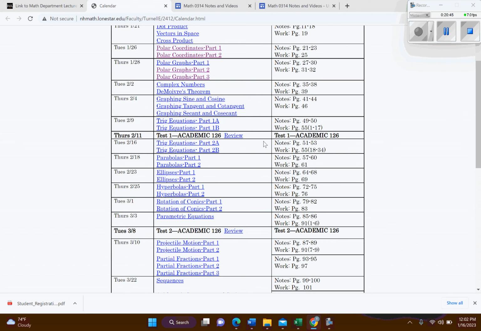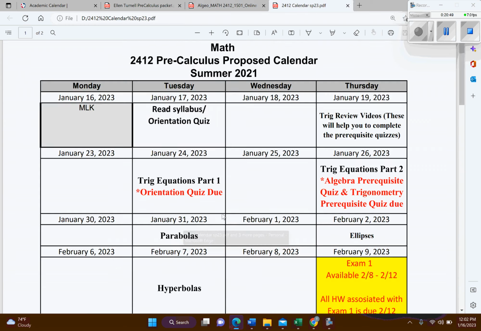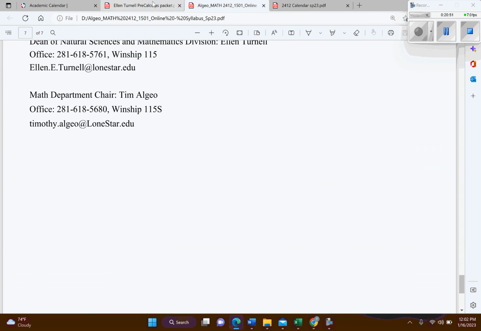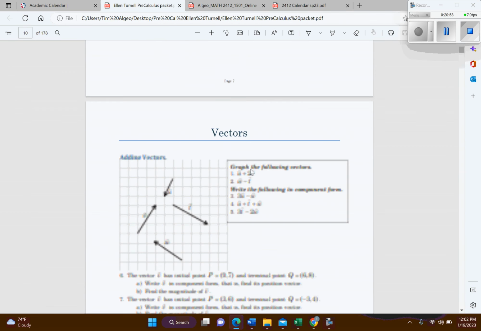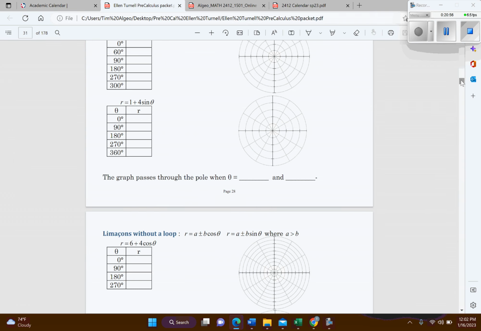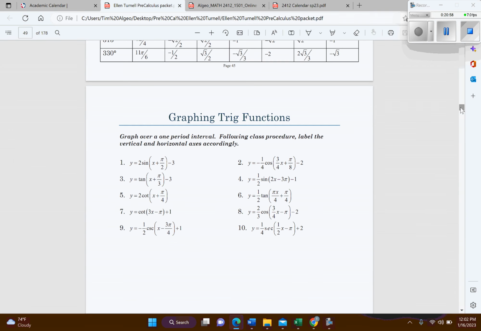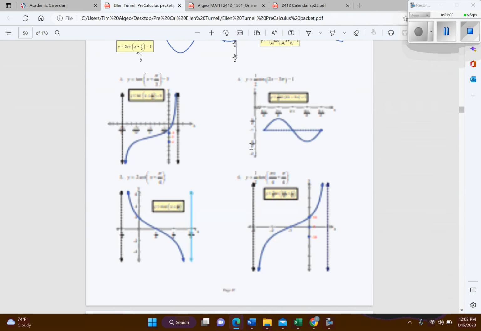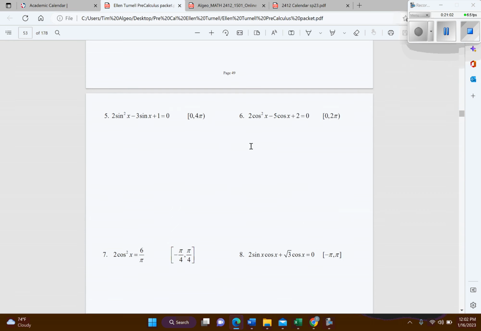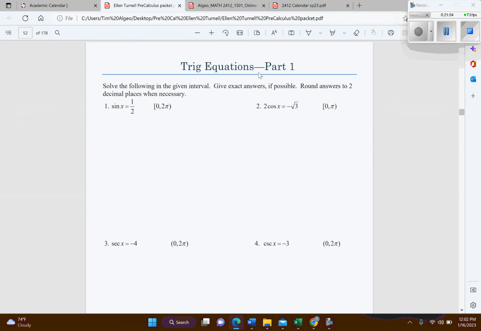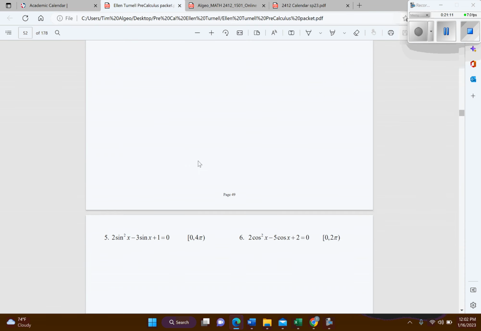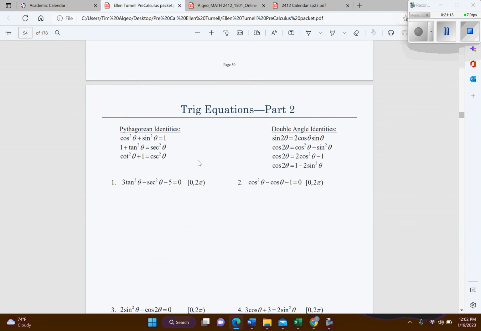So let me pull that up so I can show that to you. So let's see, oh, page 49. Let's see. That's where it's going to start. Here we go. So here it is, trig equations part one. And so the video will start on this page right here and go over these examples with you guys. And then here's part two.